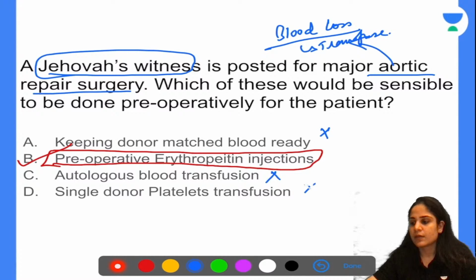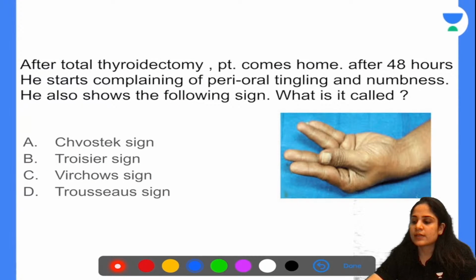All right. After total thyroidectomy, the patient comes home. After 48 hours, he starts complaining of perioral tingling and numbness. He also shows the following sign. What is this sign called? Chvostek sign, Trousseau sign, Virchow sign, or Trousseau sign?